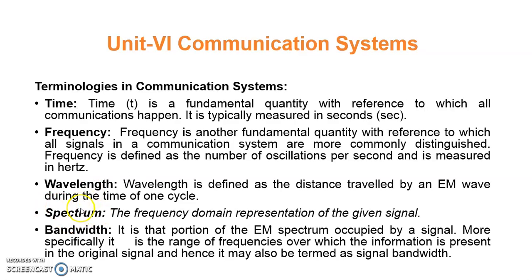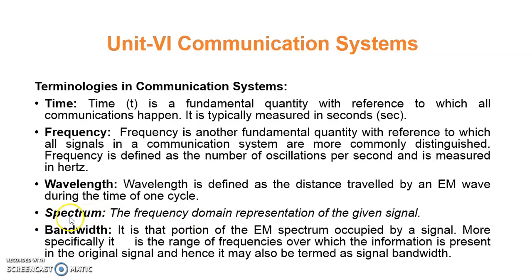So what is spectrum? The frequency domain representation of any given signal. Spectrum is the graph that contains frequency on the x-axis. For example, when we see the plot on a CRO, it is amplitude versus time, amplitude on the y-axis and time on the x-axis.